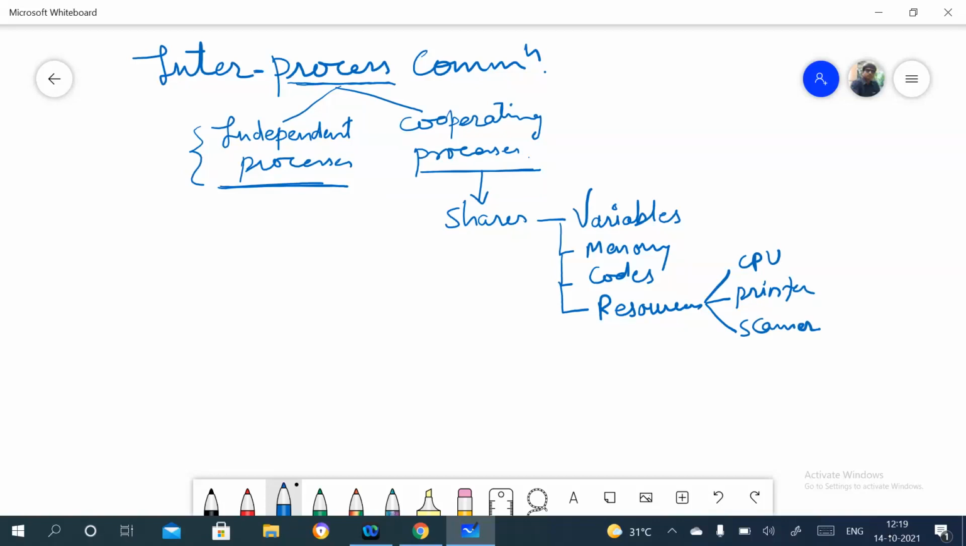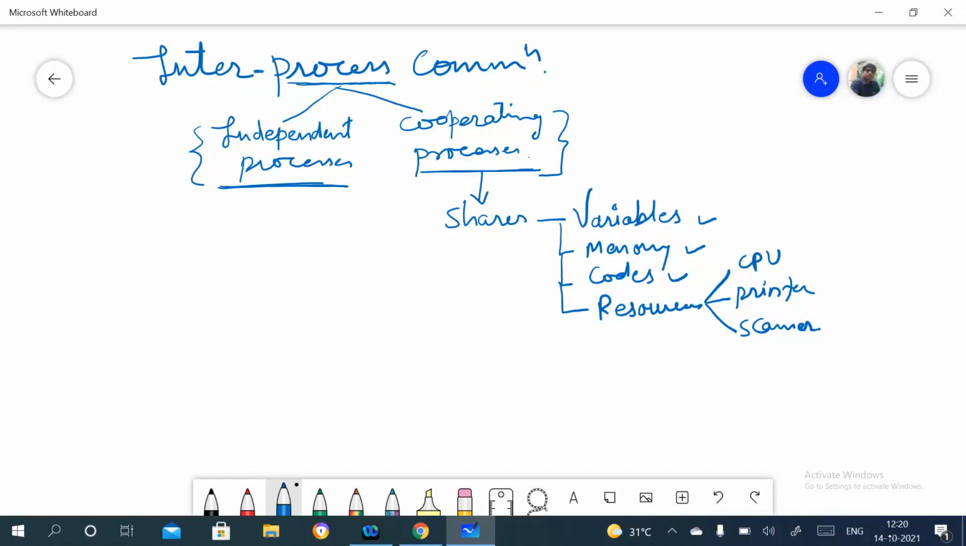As the processes are sharing variables, memory, code or some kind of resources, these processes need to communicate with each other. So that's why only in the cooperating processes will inter-process communication happen. In independent processes, it will not happen.